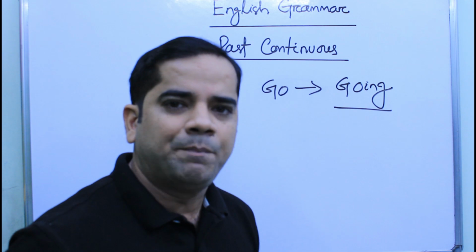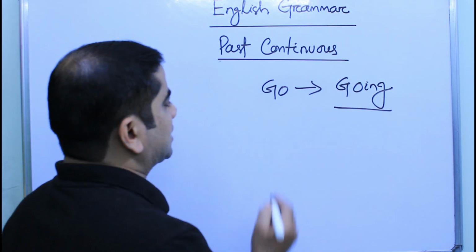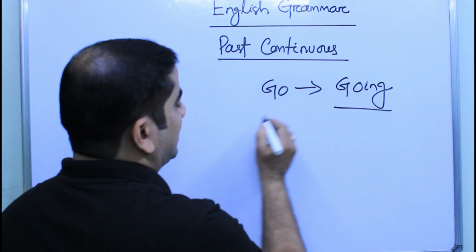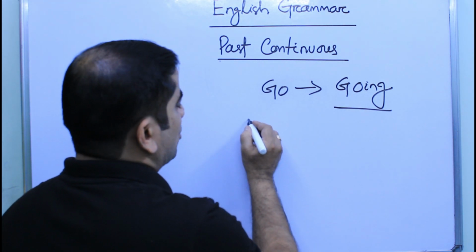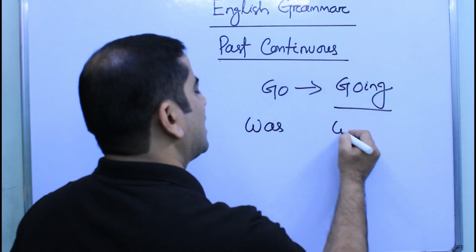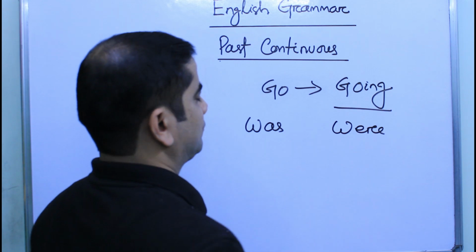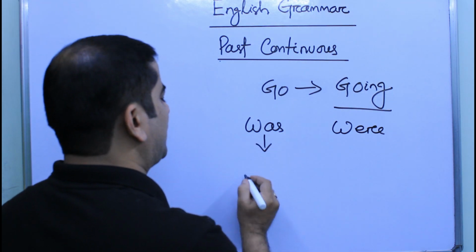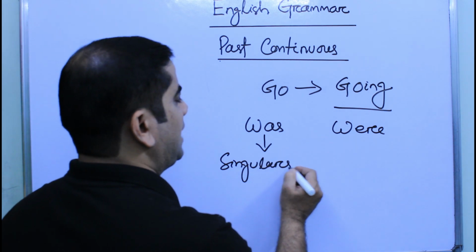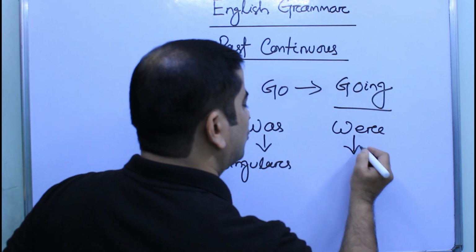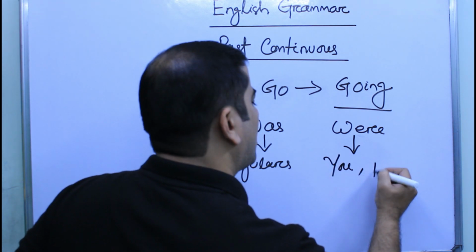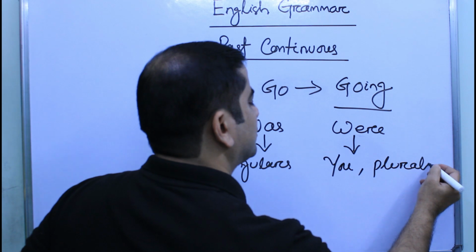So what about the helping verbs? We have already discussed the verbs, but again I am going to tell you that in case of past continuous, we have two helping verbs. Those are was and were. Was is used with all the singulars, and were is used with you and all the plural nouns.